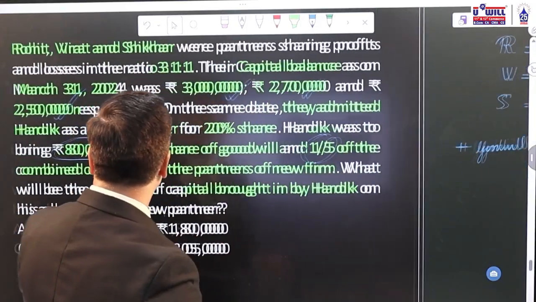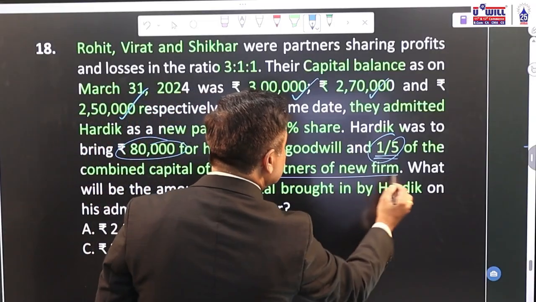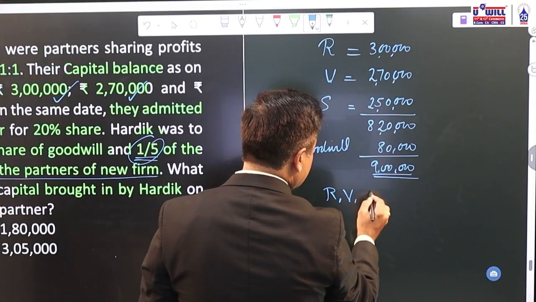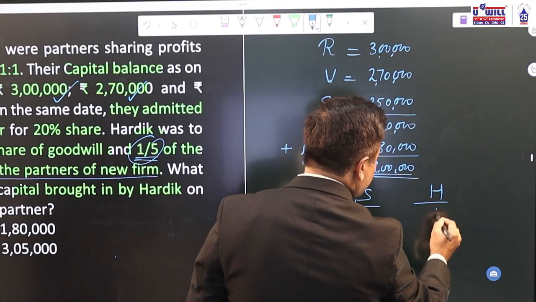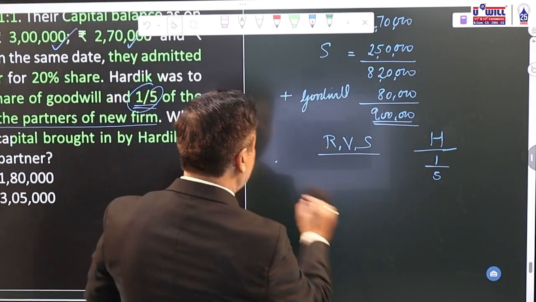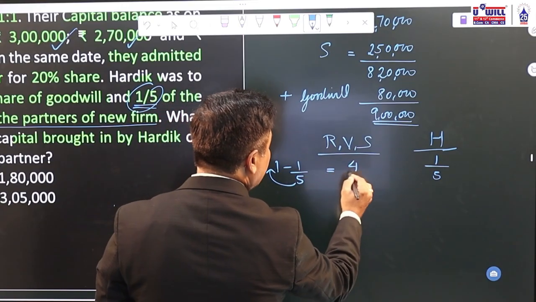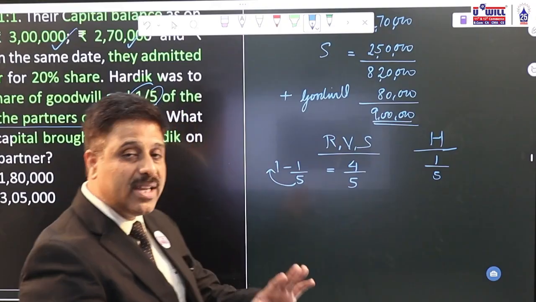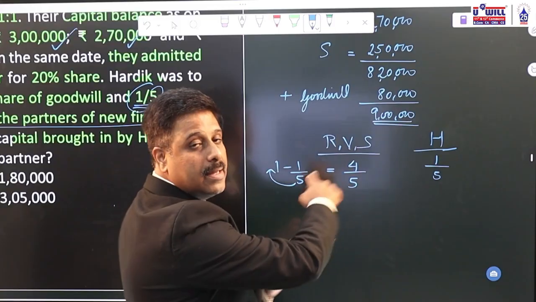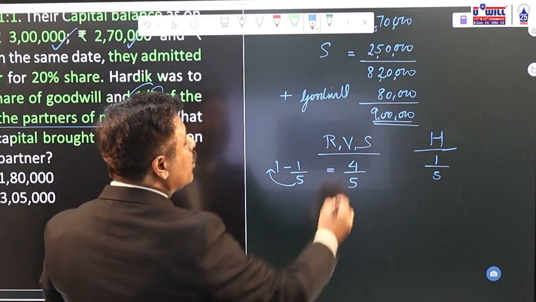Now what is asked to you? He brings 1/5 of the combined capital of all the partners of the new firm. Now see, Rohit, Virat, Shikhar, and Hardik is the new partner. If he brings 1/5 of the combined capital of the new firm, that means 1 minus 1/5, that is 4/5 of the capital, is of Rohit, Virat, and Shikhar. Their share is 4/5 of the combined capital of all. Now their capital is 9 lakhs.